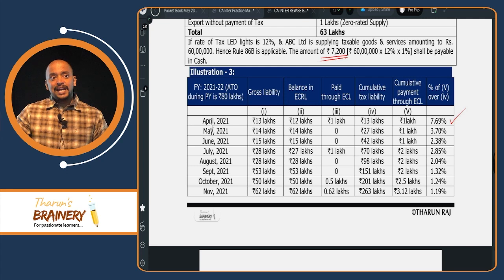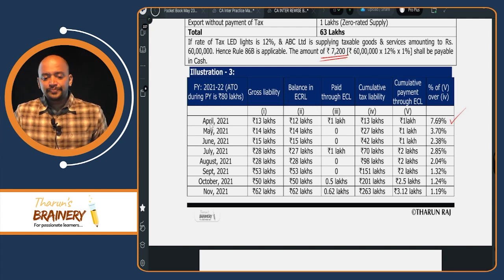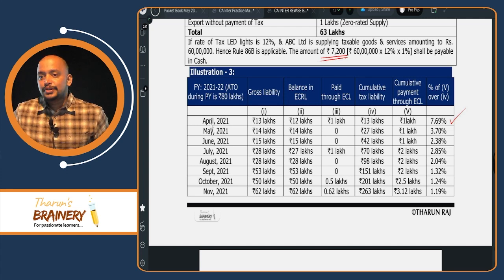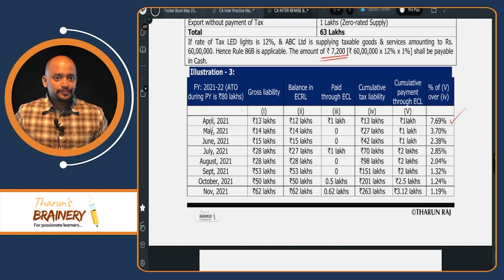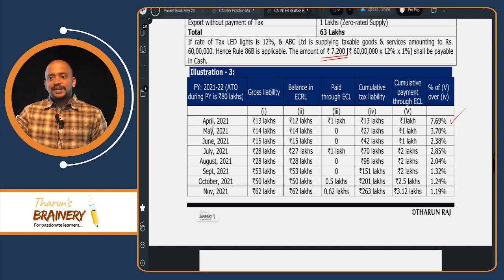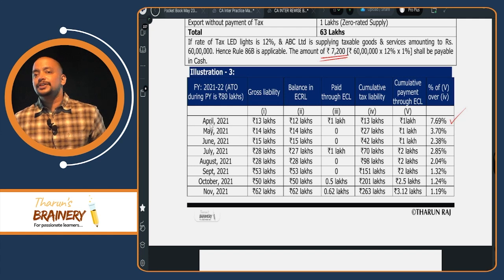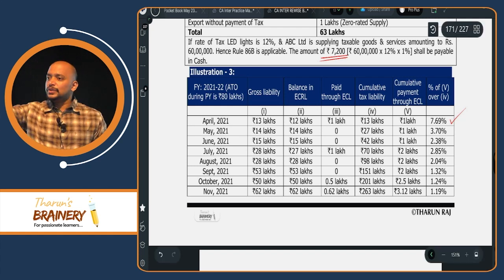1 lakh. Divided by, take the total liability. So 13 plus 14 plus 15, 42. So 1 divided by 42 is how much? So more than 1%. So for June month also you don't have to pay 1% through cash ledger. Understood or not? Like that you need to see.